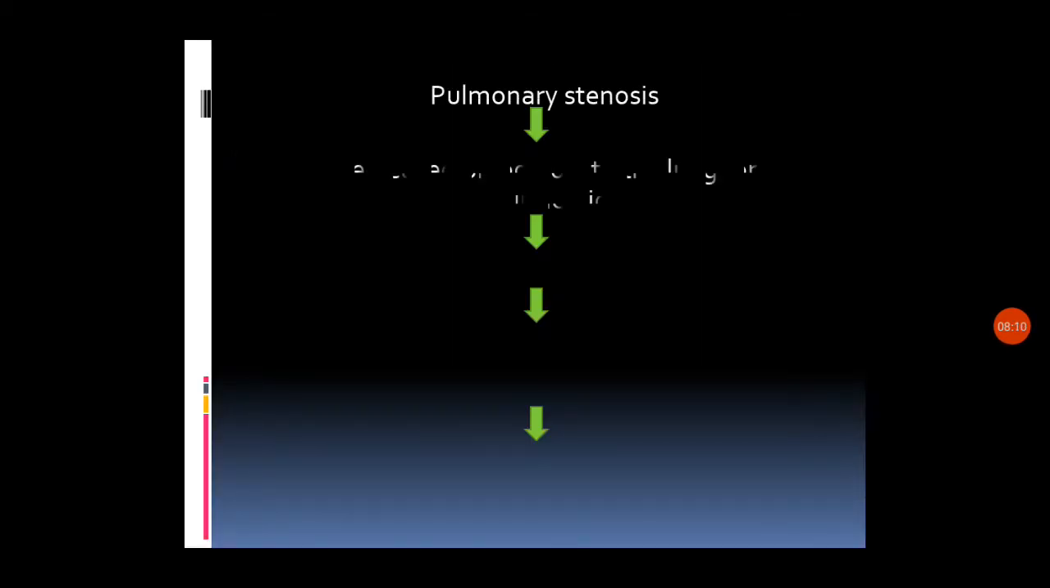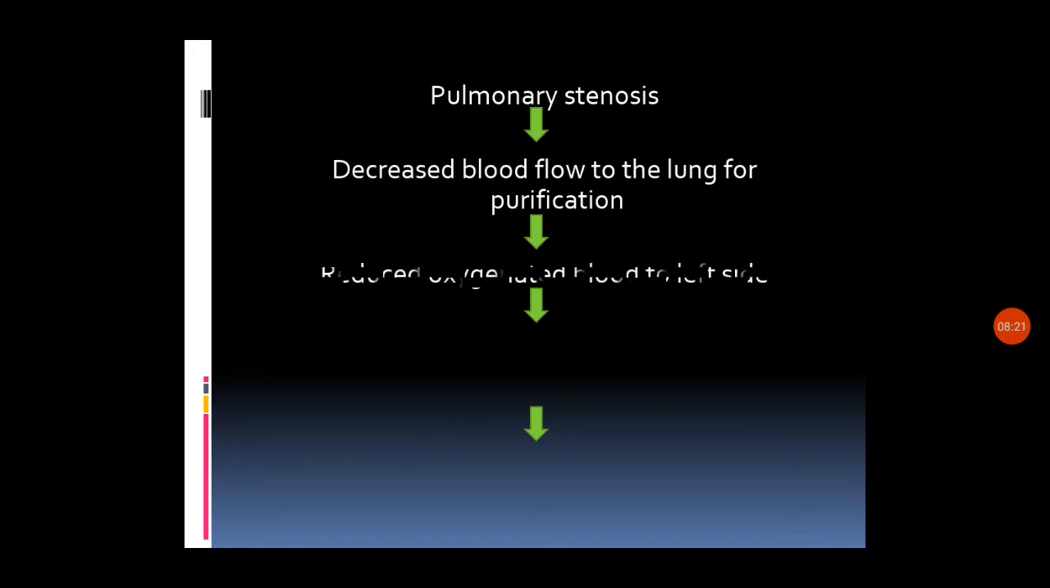If there is pulmonary stenosis, decreased blood flow to the lung for purification happens. This results in reduced oxygenated blood to the left side. When the blood is not leaving the right ventricle, blood is not reaching the lungs for purification. So the pulmonary veins carrying blood to the left atrium will be reduced, giving reduced oxygenated blood to the left side.